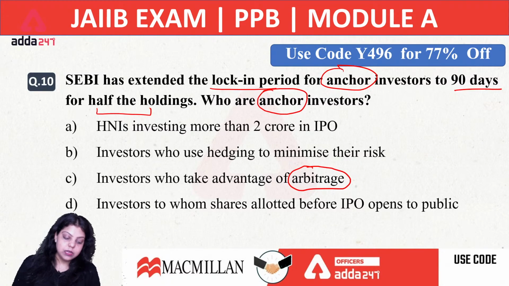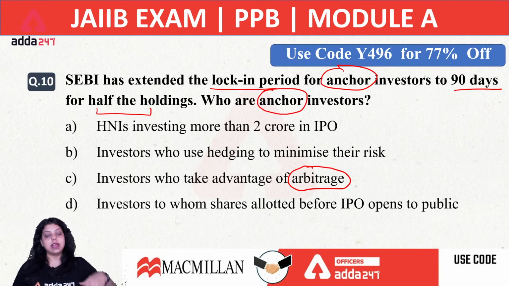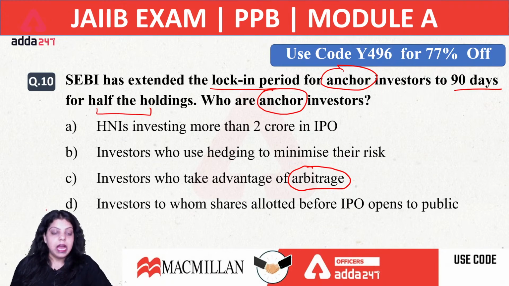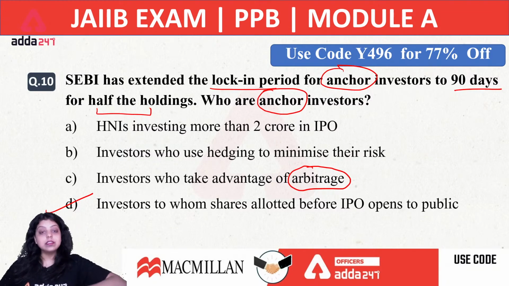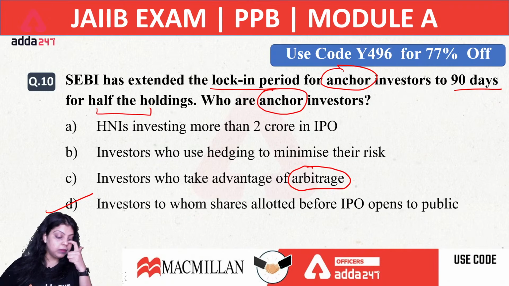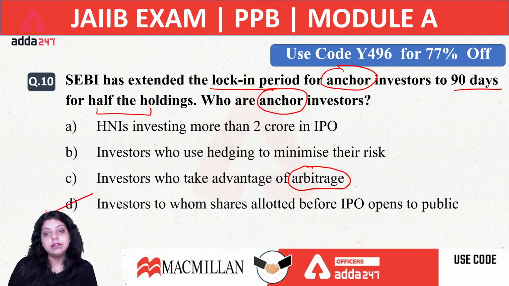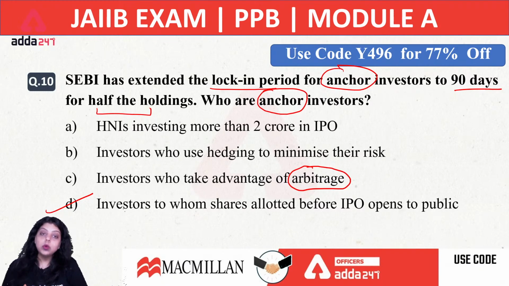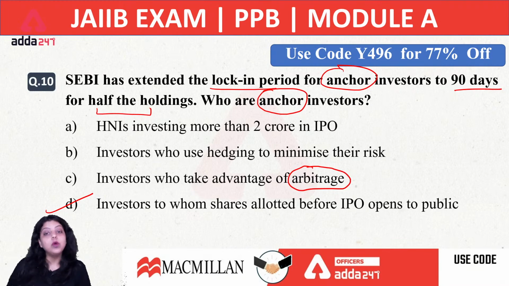Parul is saying D. Kuldeep is also saying D. Very good. The right answer will be your D option. Anchor investors are those investors to whom a company issues its shares for publicity before opening the IPO for the public. Why do we give these shares before the IPO opens?